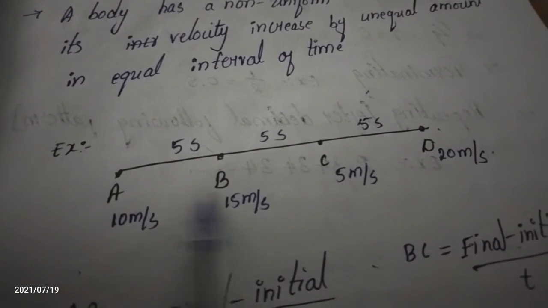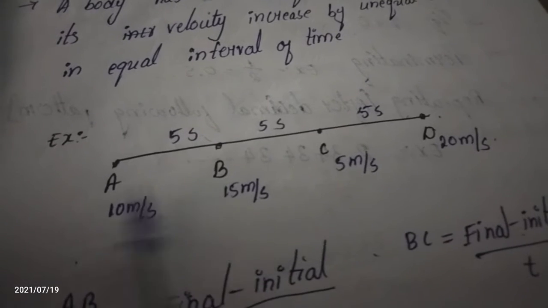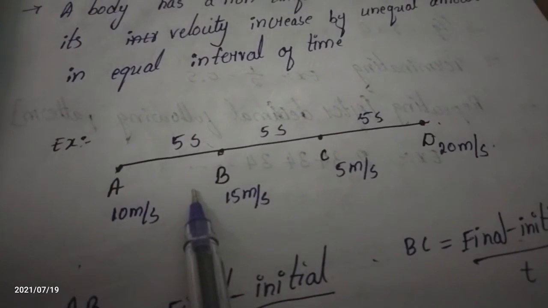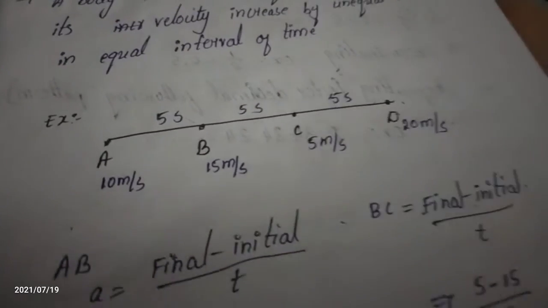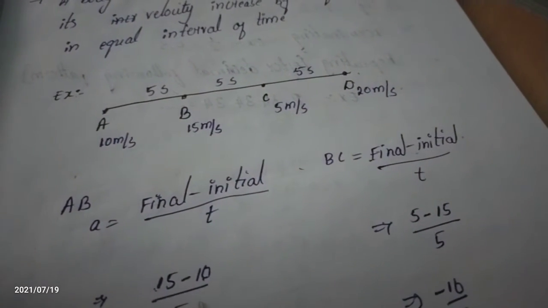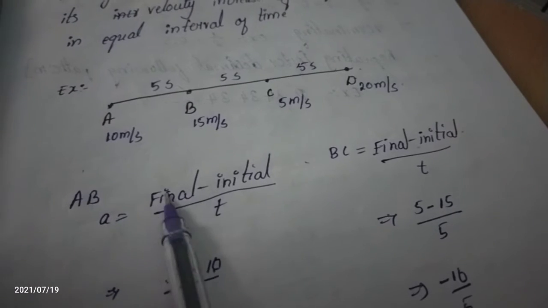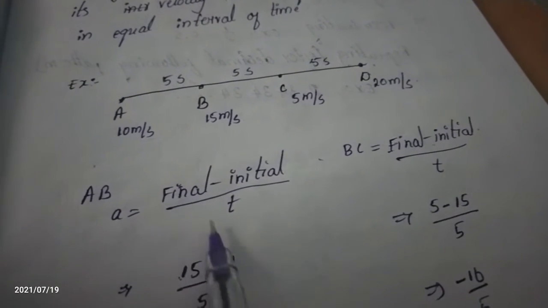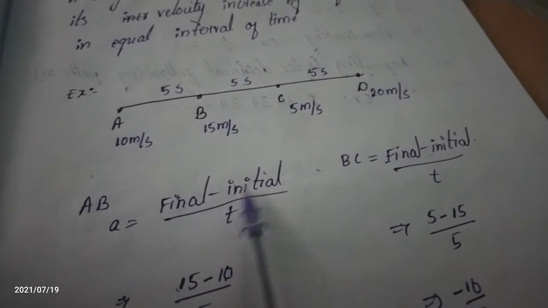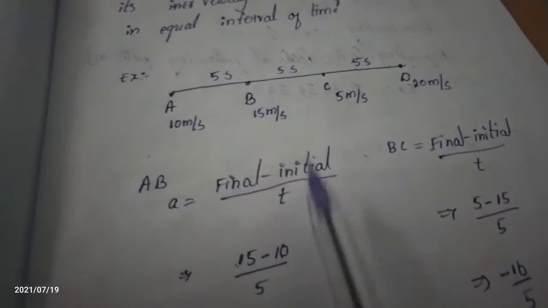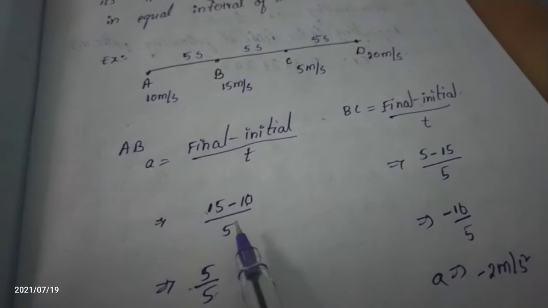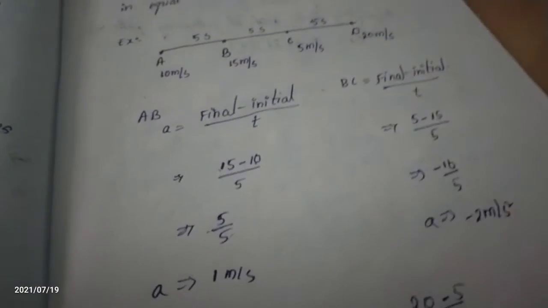Okay, I am discussing the first portion, A and B. From A to B, what is the final velocity? 15 meter per second, and initial velocity is 5 meter per second. Okay, we substitute those values in this formula. Final velocity is 15 meter per second, initial velocity is 10 meter per second, and time is 5 seconds. After substituting we have to simplify it.